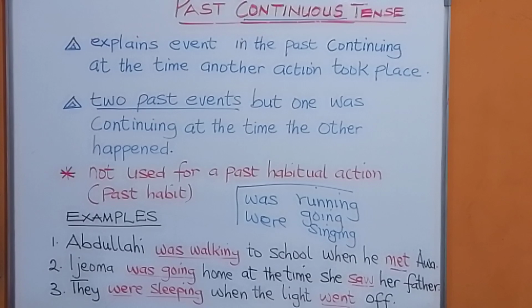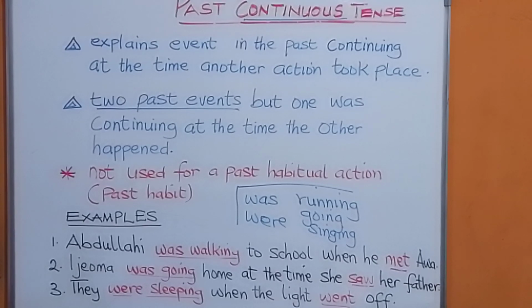So, to summarize, we have past continuous tense: two past events, one was going on at the time the other one happened. We don't use past continuous tense to express past habitual action. And you cannot mix present tense and past tense in the same sentence when you are talking about past continuous tense.